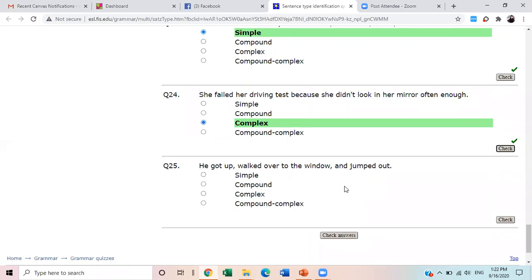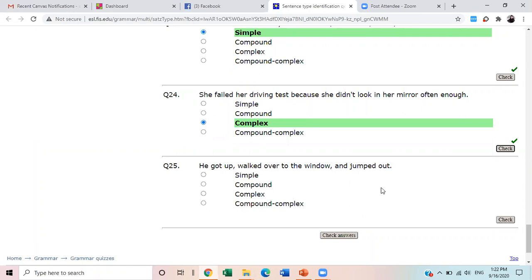But when and is joining two words, it is not a compound sentence. We have one subject and many words joined by and.